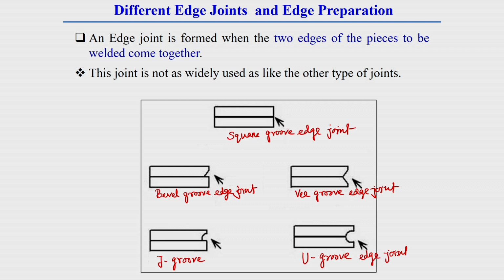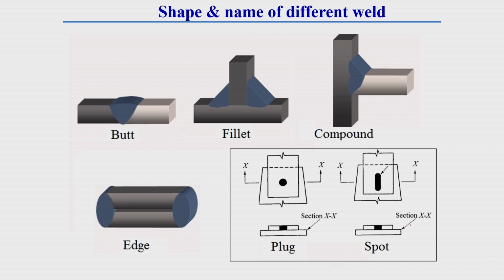These are very important things which are very much essential once you are in industry. Now these are all the joints you have seen. Now we will see what the shapes of weld of all these joints are. The shape of the weld can be butt weld, fillet weld, or compound weld.